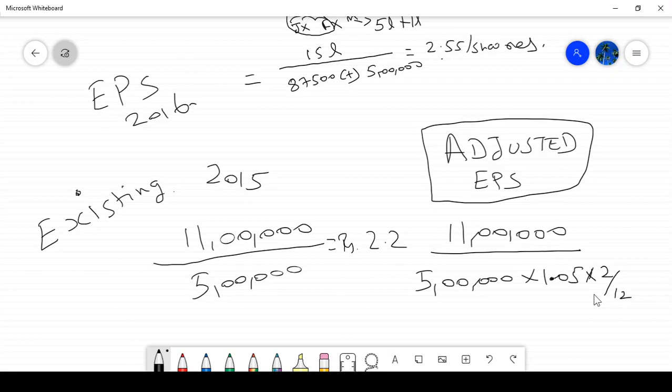Okay, because that is for the present year. In the present year the rights issue is issued on March 1, so for the first 2 months only we have considered the bonus effect. But for the previous year, you have to take the full year, because from the previous year profit only we have given the bonus issue. Accumulated profit of the previous year only we are giving this bonus element. So 11 lakh divided by 5 lakh into so and so thing will give you 2.1.